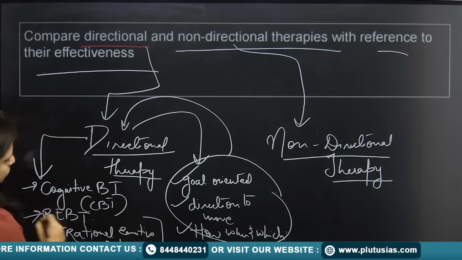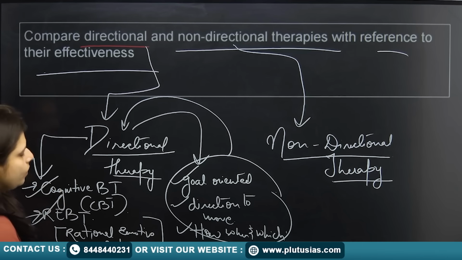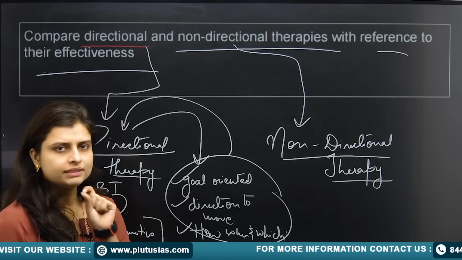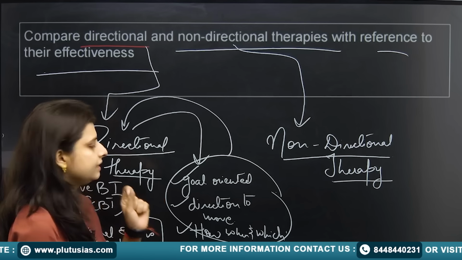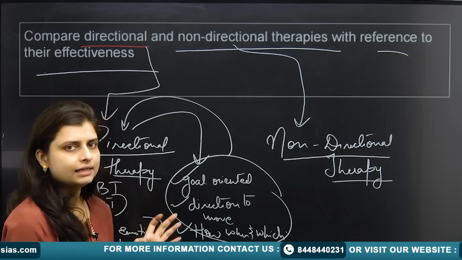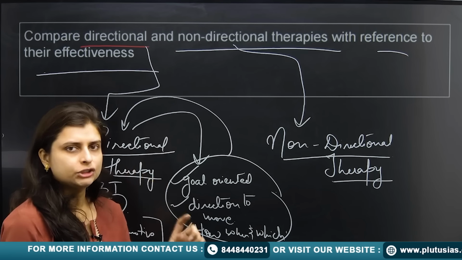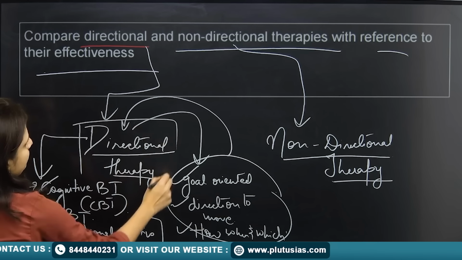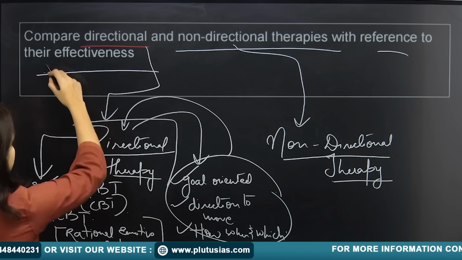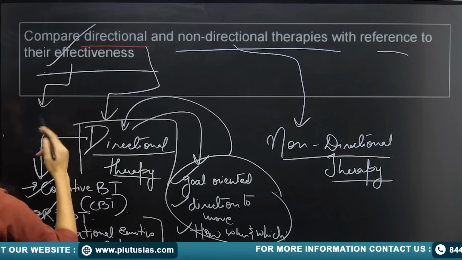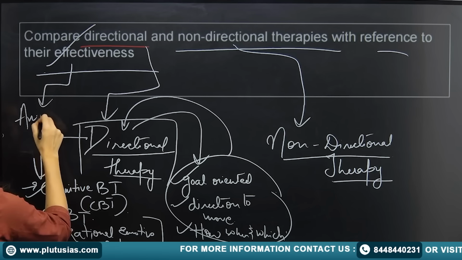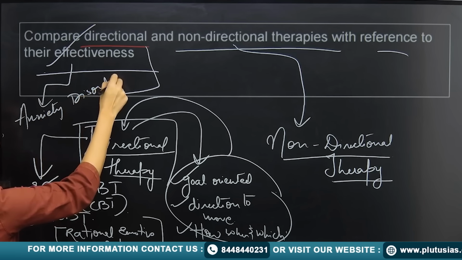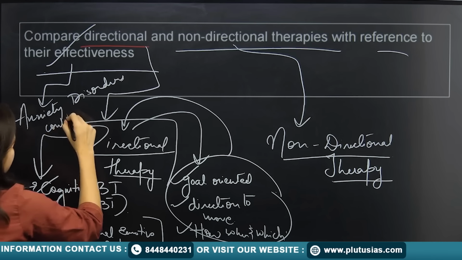So you have to talk about these therapies. Why? Because here you know what is needed to be therapized and what need to be done so as to cure that issue in the person. So that is why it is known as directional therapy. Since it is talking about effectiveness, so you can tell here that anxiety disorders, etc., could be effectively treated.